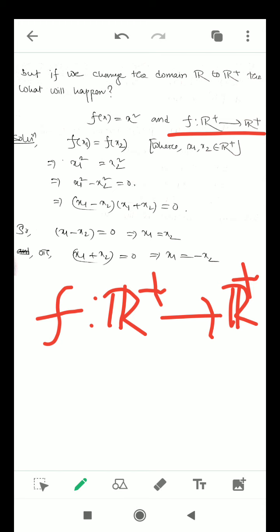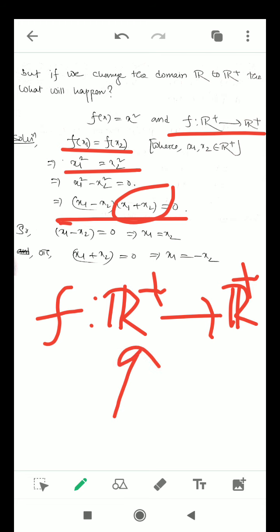Then put the expression x1 square is equal to x2 square, and after factorization we have x1 minus x2 multiplied with x1 plus x2. But we will always consider the solution as x1 minus x2, because the solution from the factor x1 plus x2 would not exist in this domain, because all the numbers will have the same sign, that is plus. So we will always accept this solution only. From this we can derive x1 is equal to x2. We will not accept the other solution.